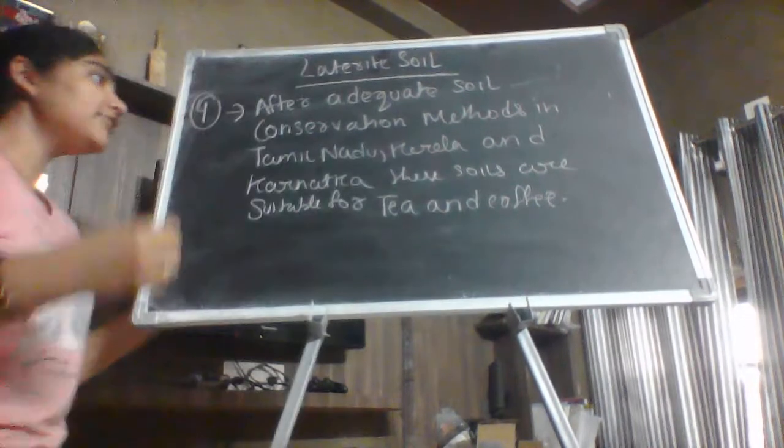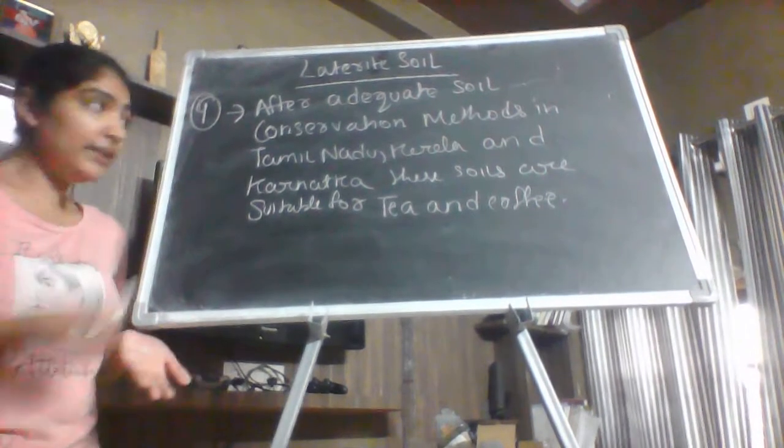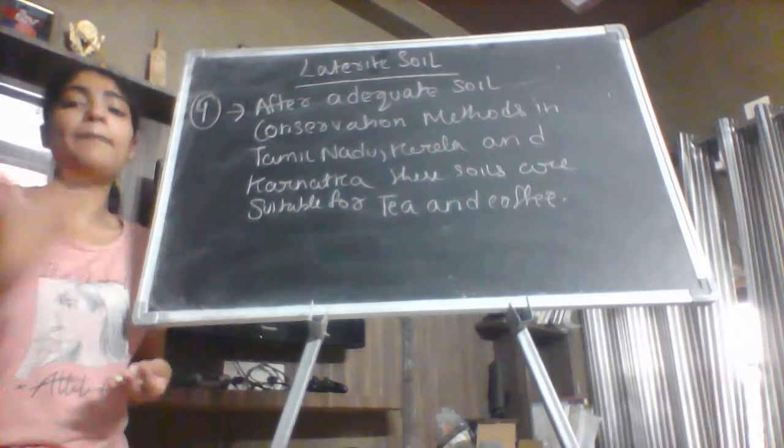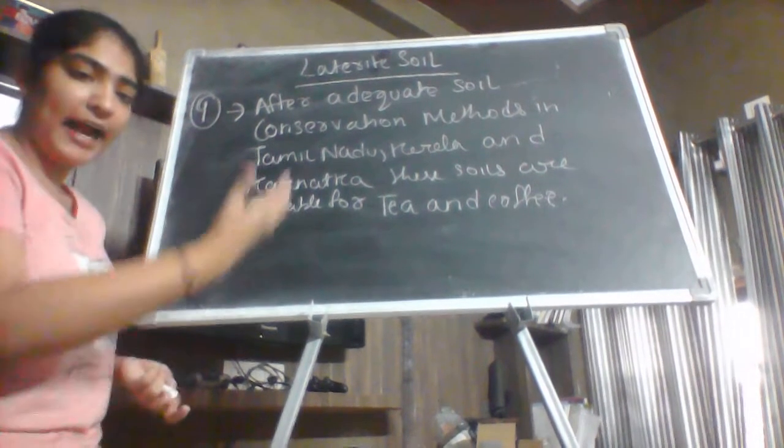Okay, so after the proper soil conservation method in these areas, this soil has been made capable for growing the beverage crops like tea and coffee.